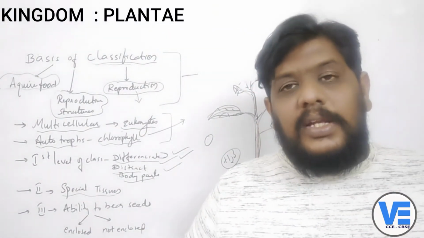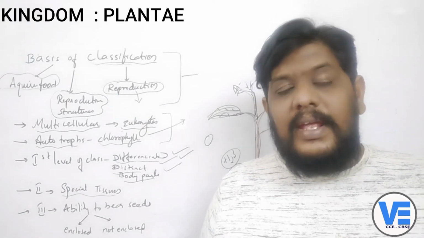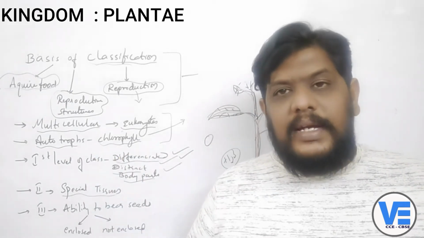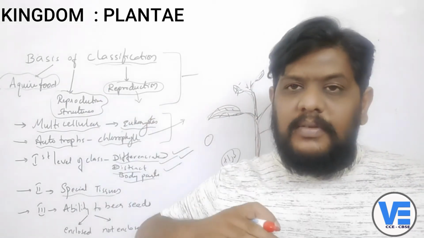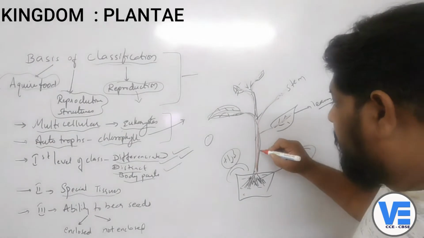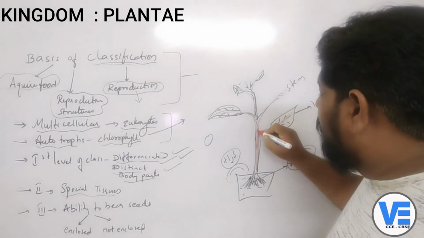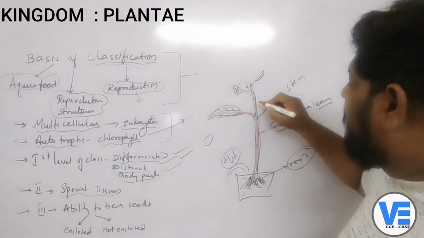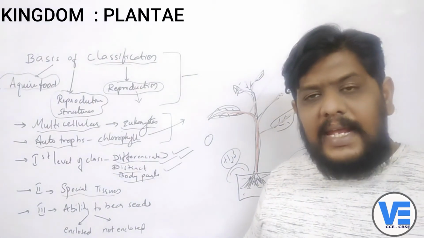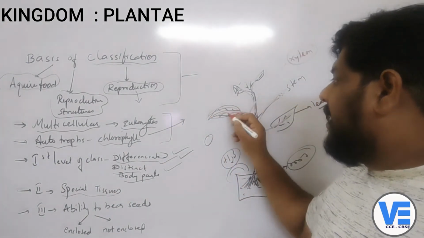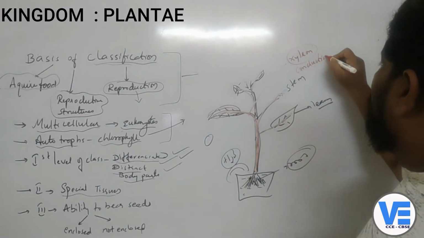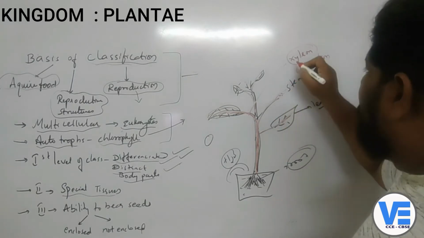There are plants which are 300 feet high, and in all these plants, the top leaf also should get the water. That means the water should be transported and conducted even to that particular part. Then there should be some special tissue which should be carrying that to the different parts of the plant, and that is called the xylem. It's called the xylem. So we have seen the conduction of water. Conduction of water is by the xylem vessels.